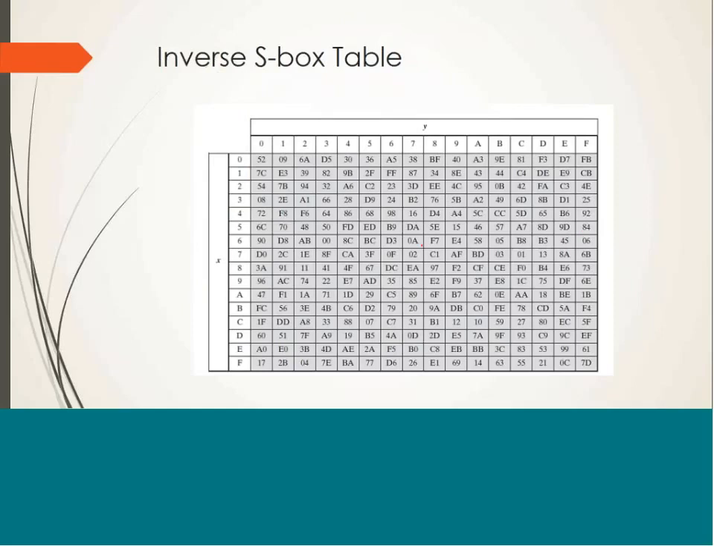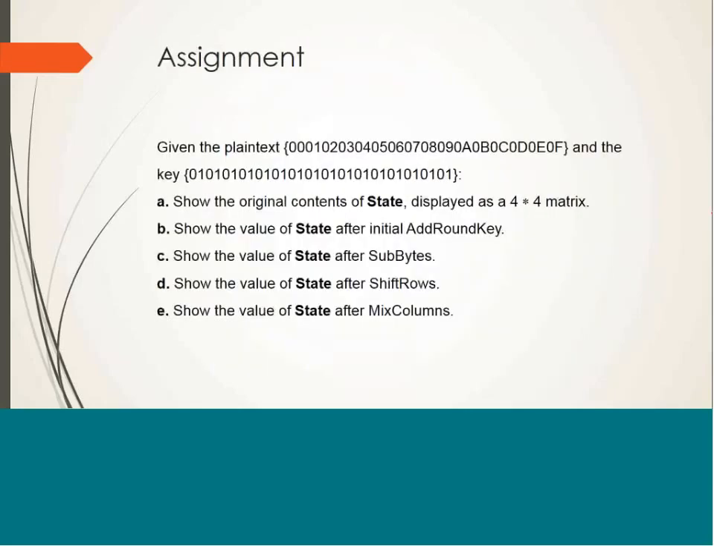So I hope you have understood what I have explained. I expect you to solve this simple problem where I have given you a plain text of 16 bytes and a key of 16 bytes. You have to show the original contents of the state matrix and you have to show the value of the state after each operation. So this is an assignment for you.